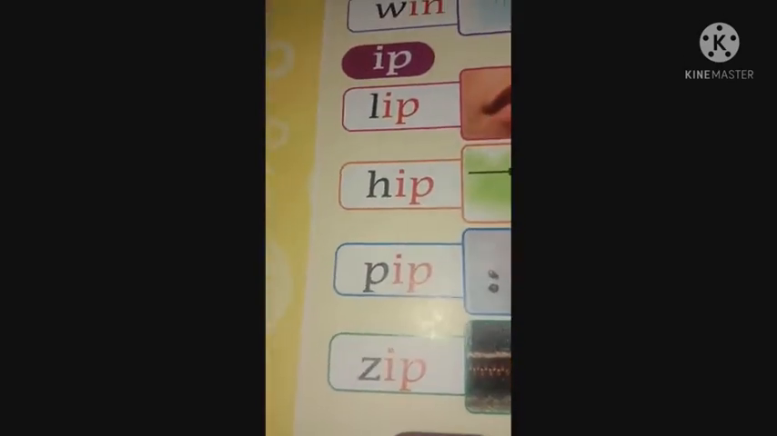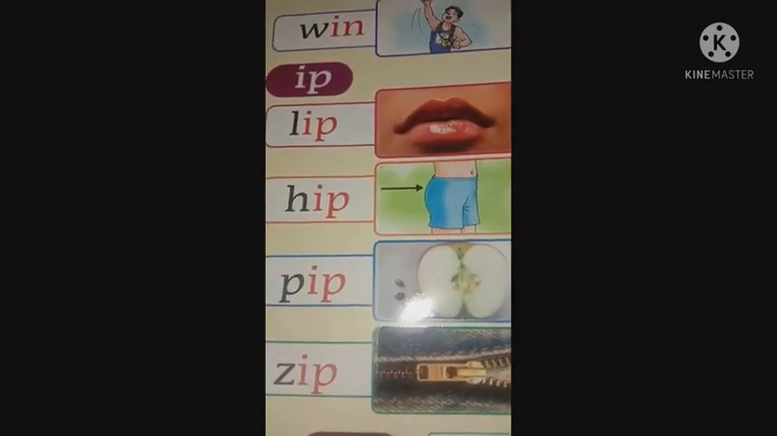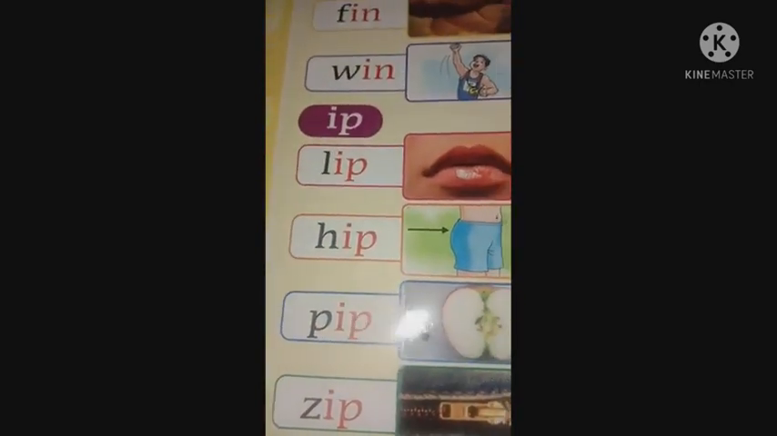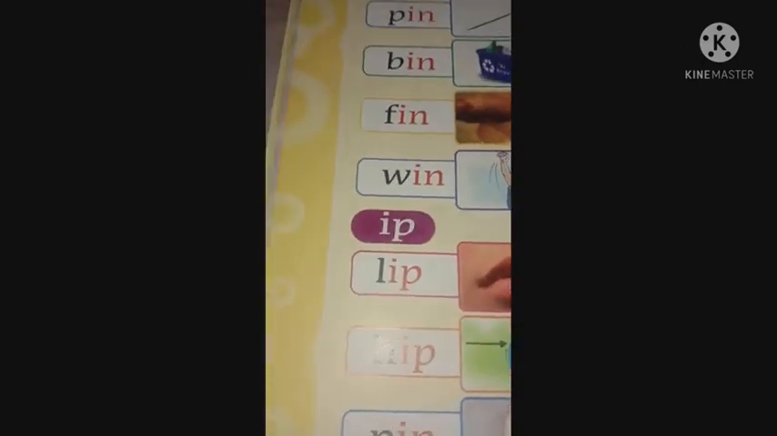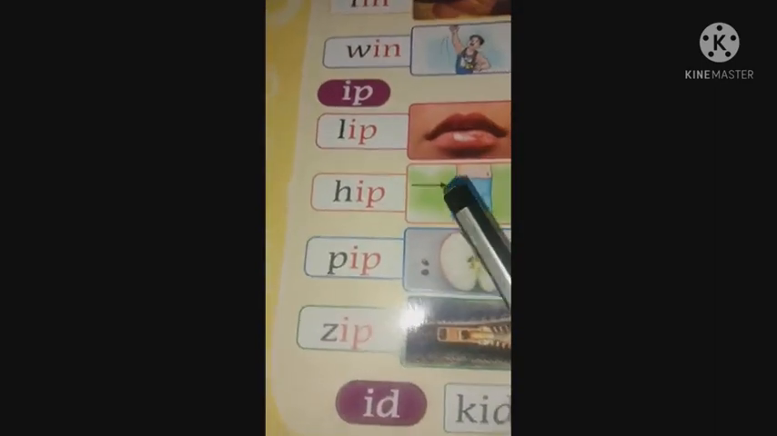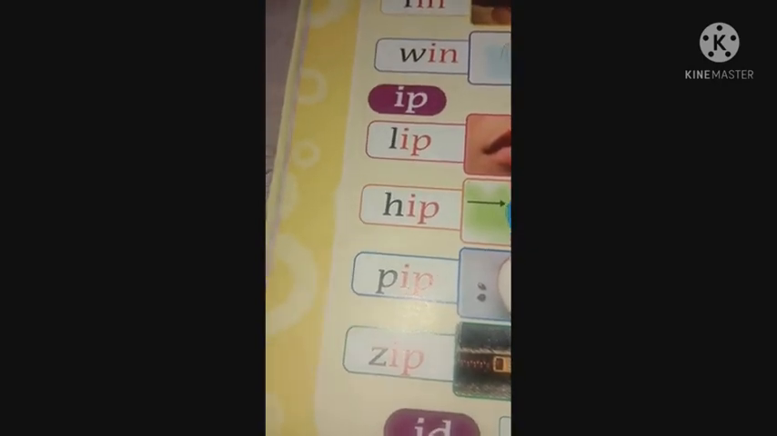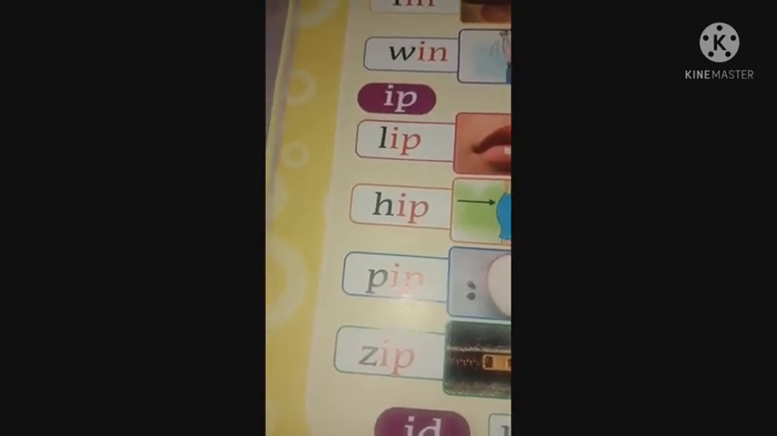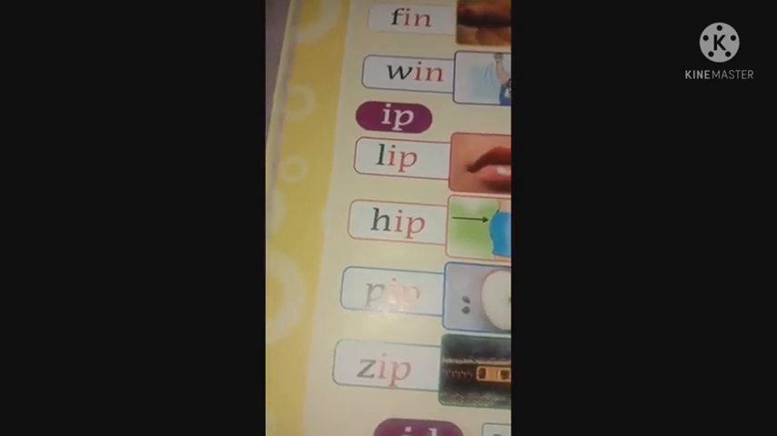The next word is lip. L-I-P, lip. L says la, I says e, P says pa. La, e, pa. Lip. The next one is hip. H-I-P, hip. The sound is ha, e, pa. Hip.